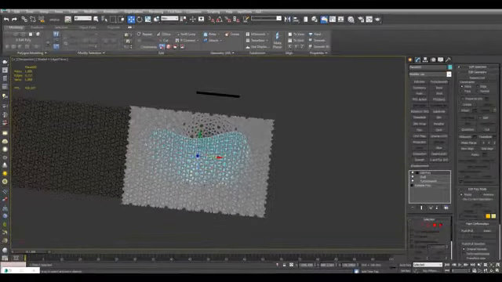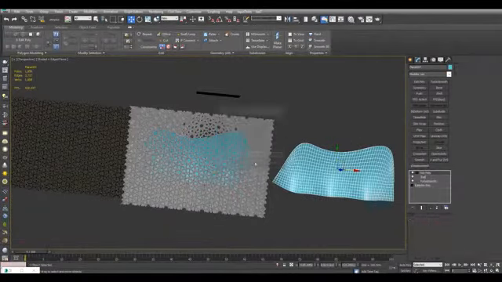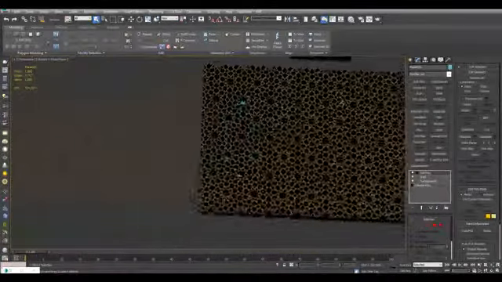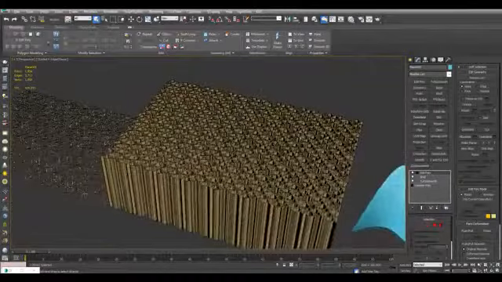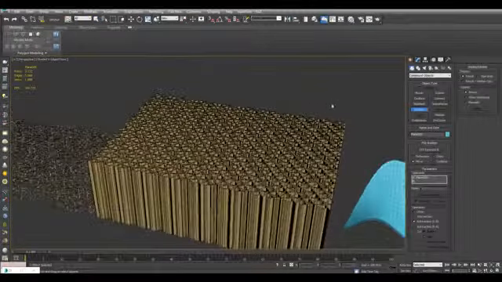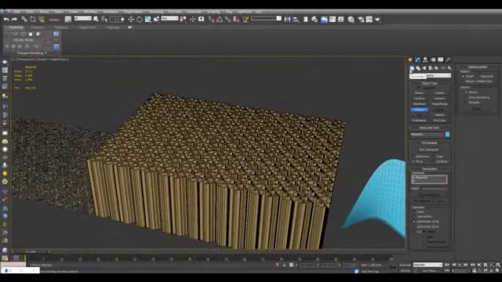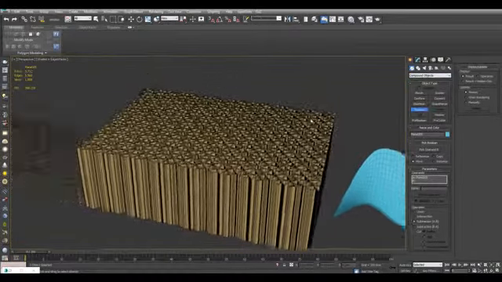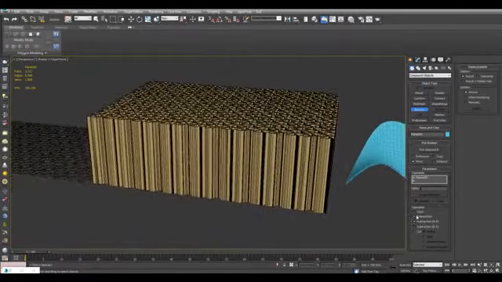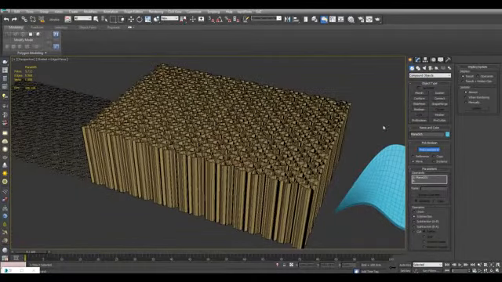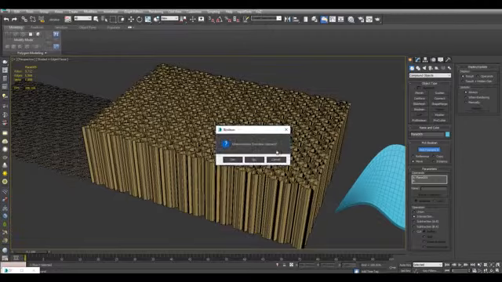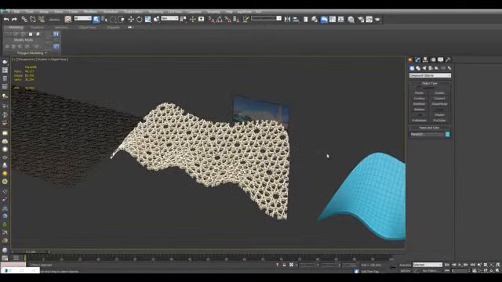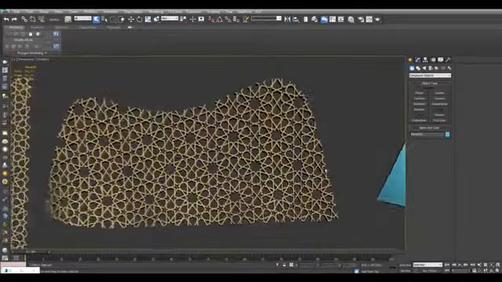And now I'll just duplicate this just to make a backup copy of it. And I will select this object and apply Boolean. Boolean by default is available under here, geometry, and then compound objects. And now I will use intersection. Pick operand B and pick the pattern. Let's inherit the material. Alright, and after some waiting for this to finish, here's what we've got.